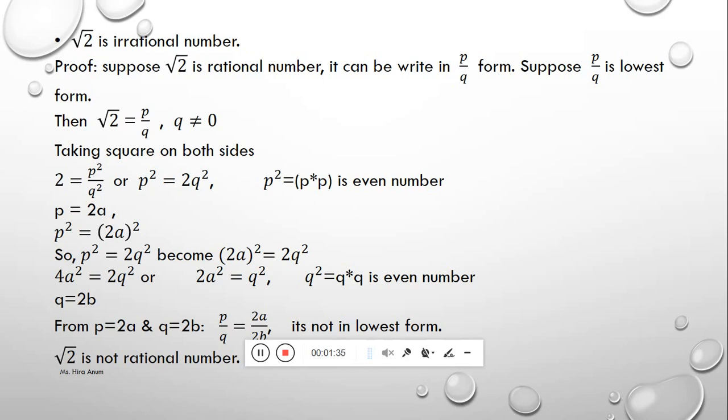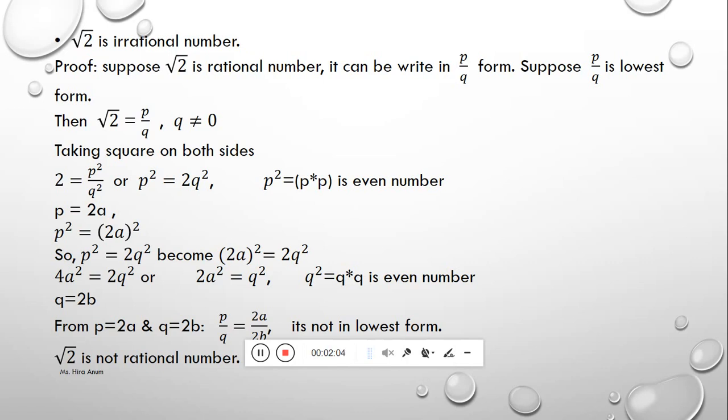Now put in P square equals Q square. Putting the value of P in P square equals 2Q square, it becomes (2a) whole square equals 2Q square. It becomes 4a square equals 2Q square. We are taking 2 from the left side of the equal sign, and it becomes 2a square equals Q square.